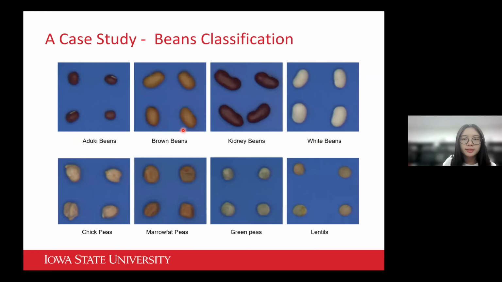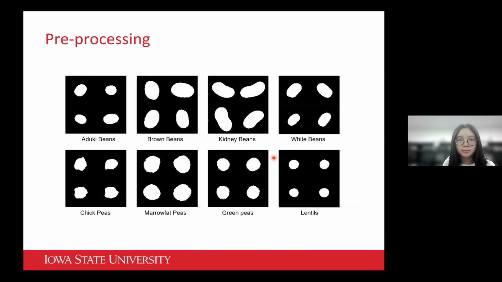As you can see here, we have 8 classes of beans images captured by a color camera, including Adzuki beans, brown beans, kidney beans, etc. And to make this task more challenging, we binarized the color images, which means we are not going to use the color information for the classification task. We only use the morphological traits related to the size and shape, such as the length, width, and area of the beans.